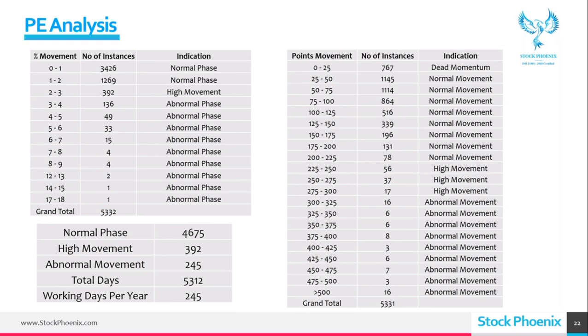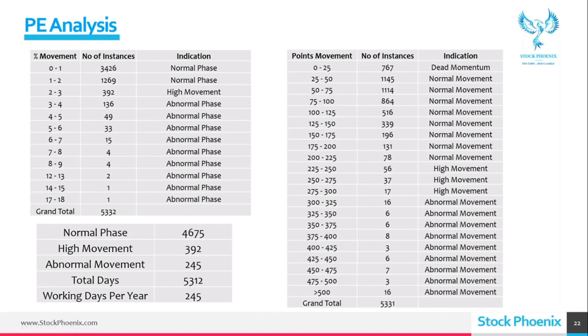But not expecting magical circumstances, because you can see the history here. Out of 5,300 days, you can see 1% is given 3,004. Majority only 1% movement per day, which is a normal phase. 1 to 2% is also normal phase.